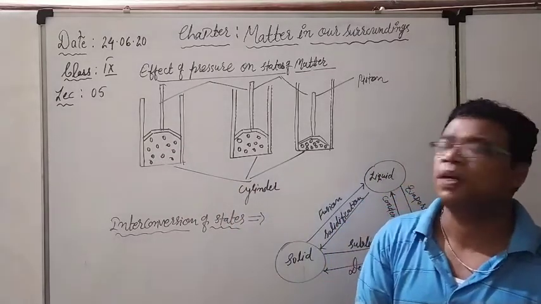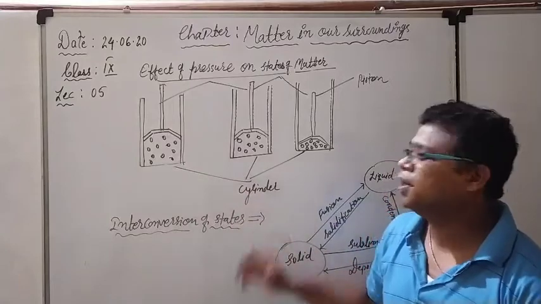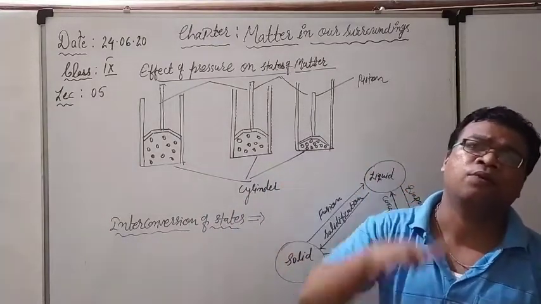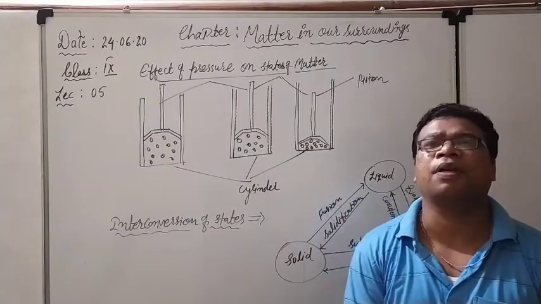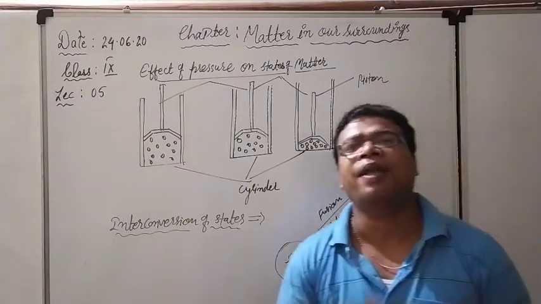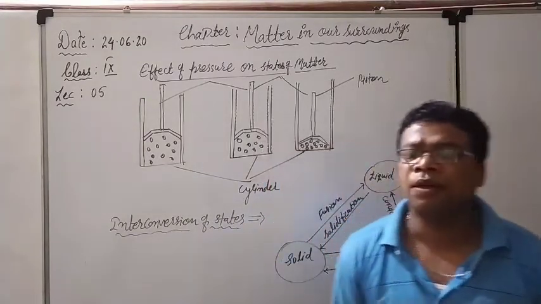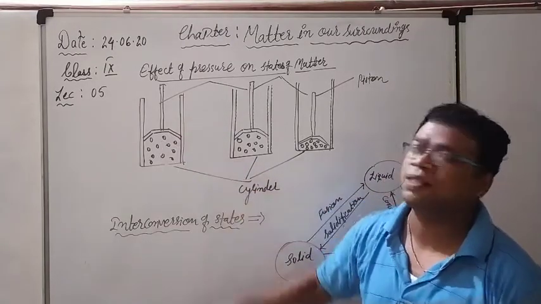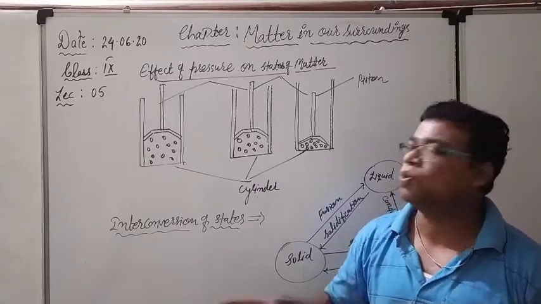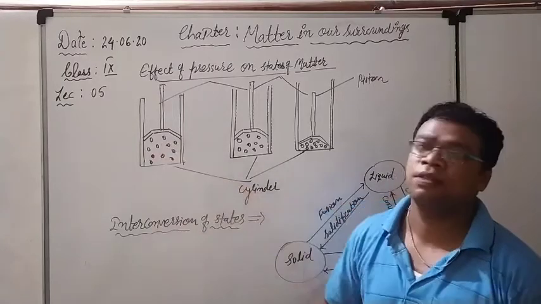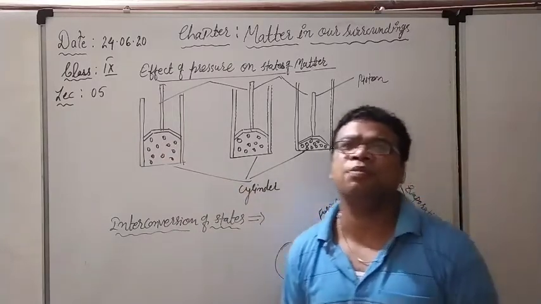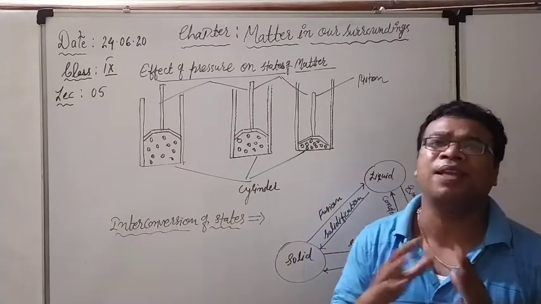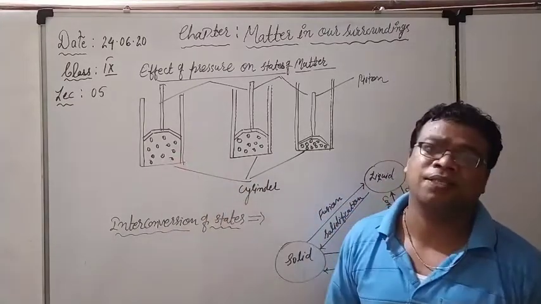What is filled inside the cylinder? Inside the cylinder, gas is filled. And what we are trying to do? We are just compressing the gaseous particles. Why? Because the gases are highly compressible, that we know. So when we compress the gaseous particles, initially the gaseous particles are situated at a far distance. The distance between the particles is more, and that's why the force of attraction between the particles is very less, and that's why it is in the gaseous state.